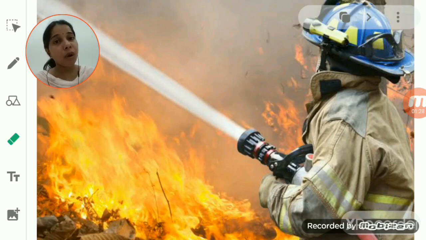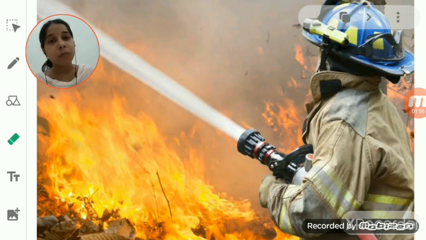Okay, so due to the hose pipe the water comes outside, so that is an action, and in return the strong stream of water coming outside also exerts a force on the hose pipe, due to which the hose pipe will move in a backward direction. Okay, so the fireman has to hold the water hose pipe strongly, otherwise it will go in the backward direction.